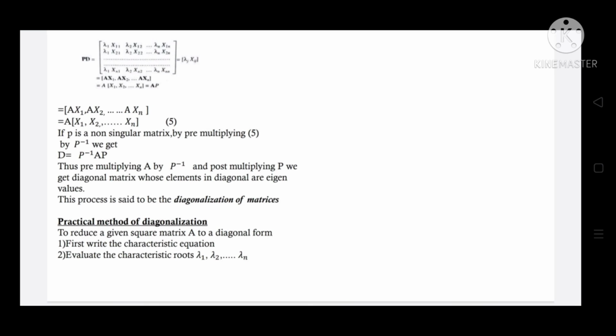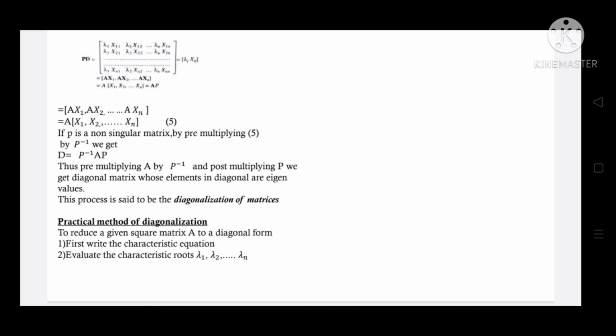Then PD is equal to the matrix lambda j xij. That is, PD is equal to the matrix Ax1, Ax2, etc., Axn. That implies PD is equal to A into P. If P is a non-singular matrix, then pre-multiplying the above equation by P inverse, we get D is equal to P inverse AP. Thus, pre-multiplying A by P inverse and post-multiplying by P, we get the diagonal matrix whose elements in the diagonal are the eigenvalues. This process is said to be the diagonalization of matrix A.